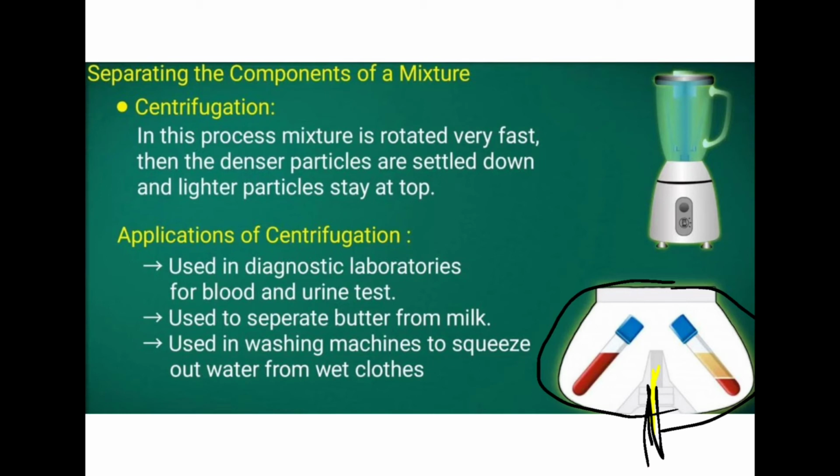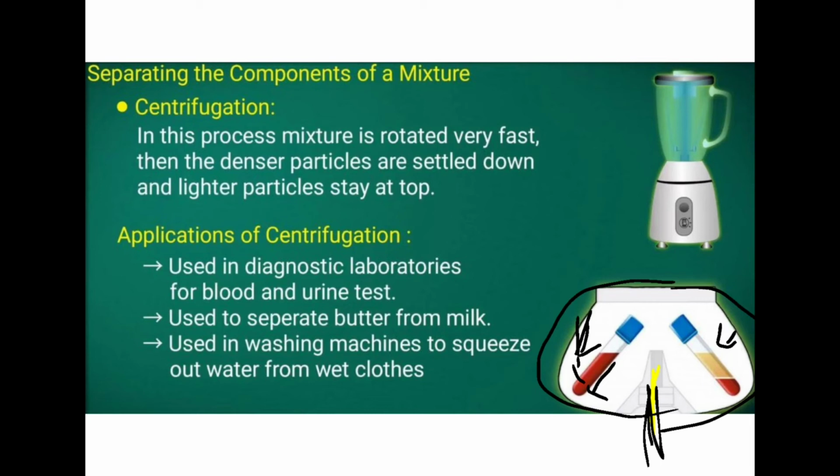Then what happens is the gravity will be high. If the mass is more, the substance will be settling down, and if the mass is less, it will be above. So we can separate according to the mass or densities. So in this process the mixture is rotated very fast, then the denser particles are settled out and lighter particles stay at the top.